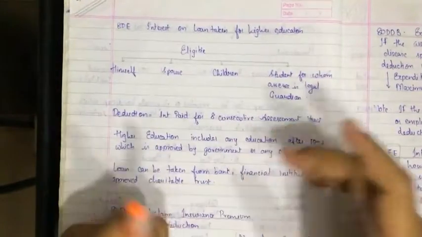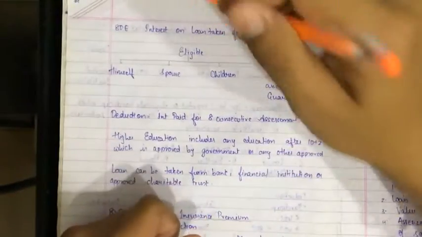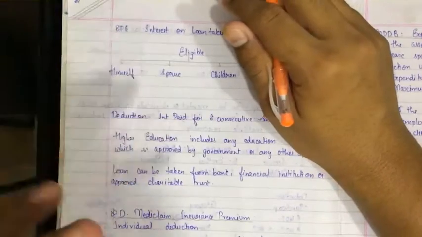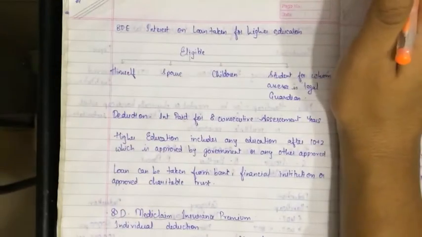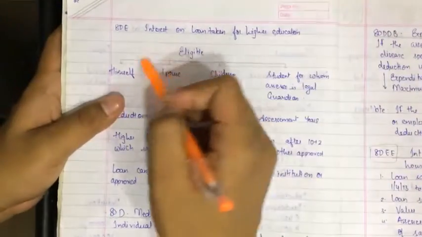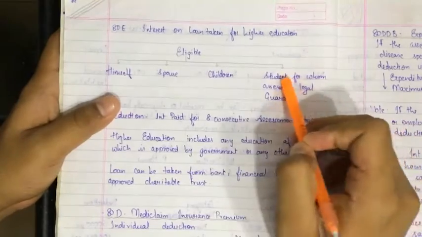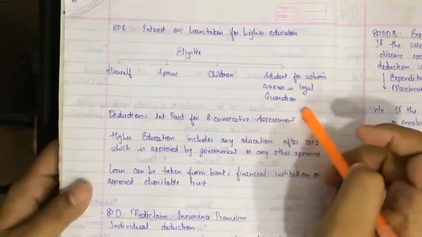Let's go with 80E, the education section. Interest on loan taken for higher education. Who is eligible for interest on loan? The interest on the loan that the SSC has paid will be allowed as deduction. Which SSC will be allowed? The SSC himself, the SSC's spouse, the SSC's children, or the student for whom the SSC is the legal guardian.